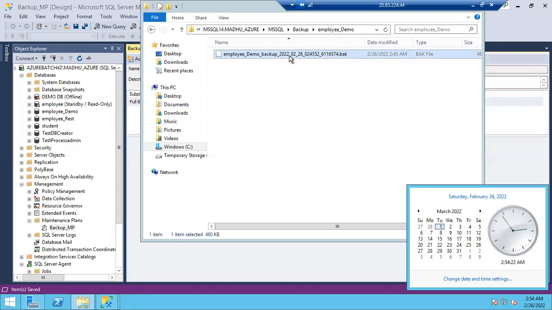It is deleted automatically because of this maintenance plan's maintenance cleanup task. As we mentioned, backups older than 2 weeks have to be deleted.